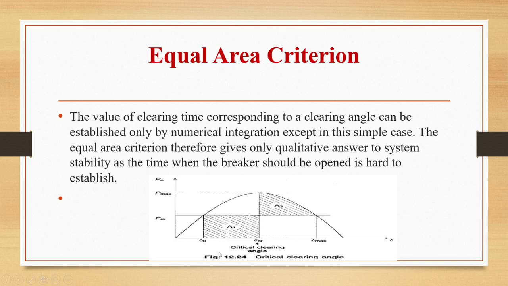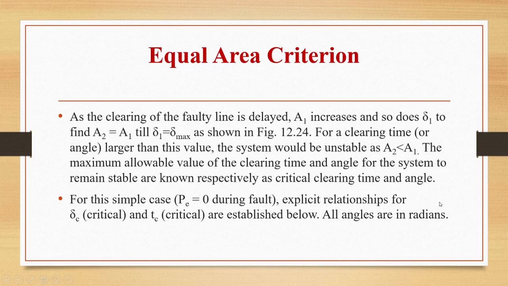So this is a diagram where we can see the critical clearing angle delta CR. This is delta naught, delta max. These are areas A1 and A2. So as clearing of the faulty line is delayed, A1 will increase and delta 1 is also increasing, and we are finding the value where A1 is equal to A2 till delta 1 is equal to delta max. For a clearing time or angle larger than this value, the system can be unstable because area A2 is less than area A1. The maximum allowable value of clearing time and angle for the system to remain stable are nothing but the critical clearing time and critical clearing angle.